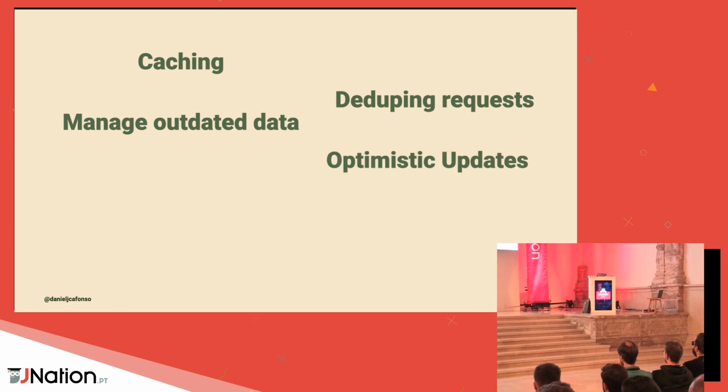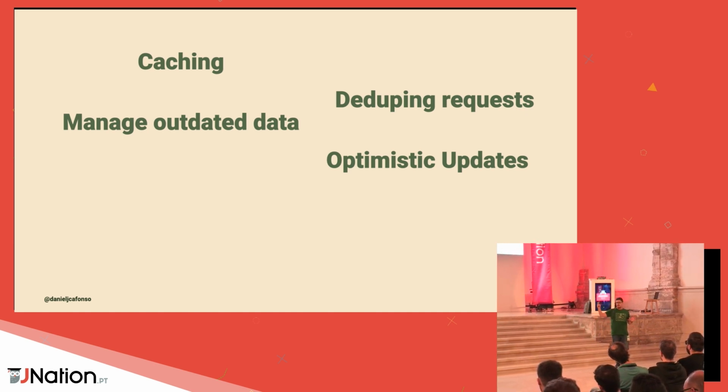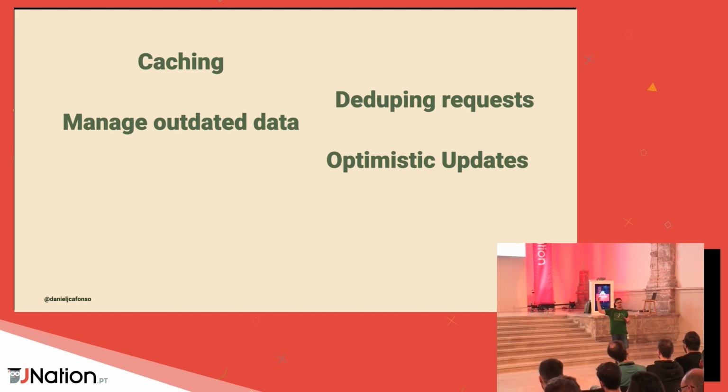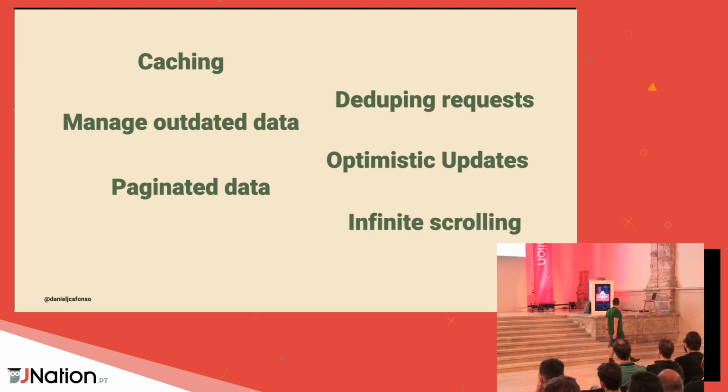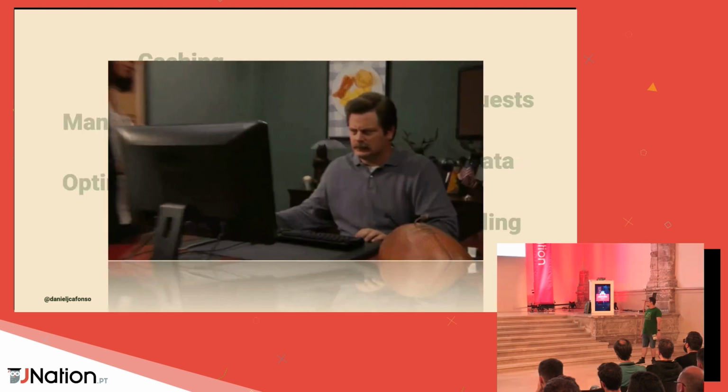Another challenge is optimistic updates. When speaking about mutations, that's a very common challenge to have. For those of you who are not aware, optimistic updates are where, at the time you're doing your mutation, updating your data on the server, you're already showing your user how the UI is going to look after that mutation finishes. So at the same time the request is being fired, your user is already seeing how the UI will look. You're optimistic that the UI will end up being what you expect. And then we have a bunch of other challenges like paginated data, infinite scrolling, lazy loading, and many more.